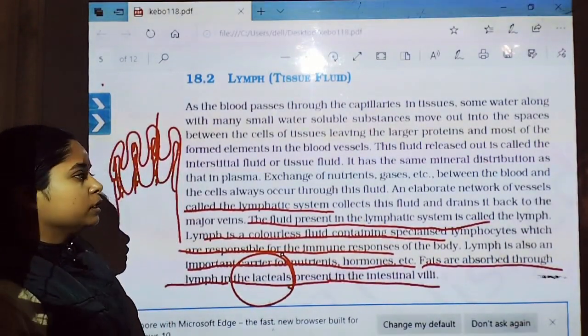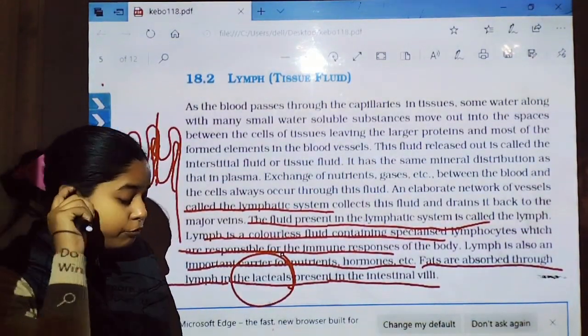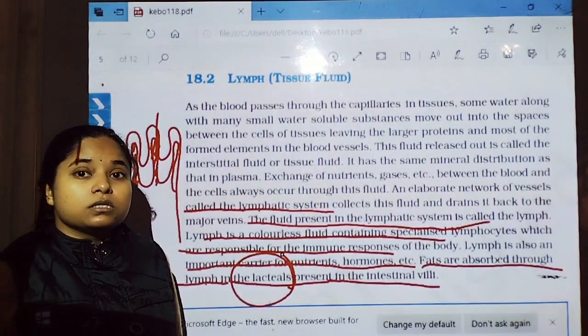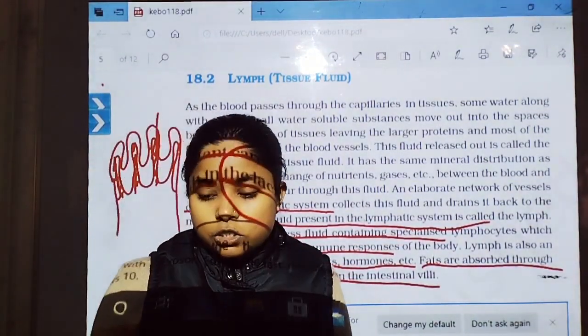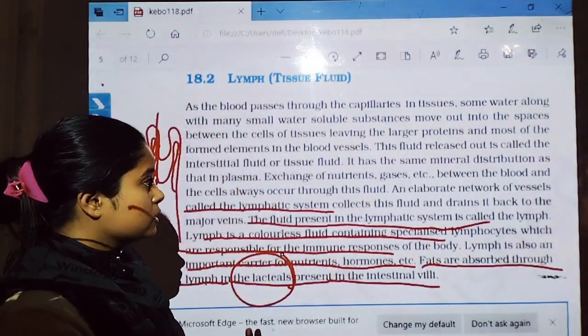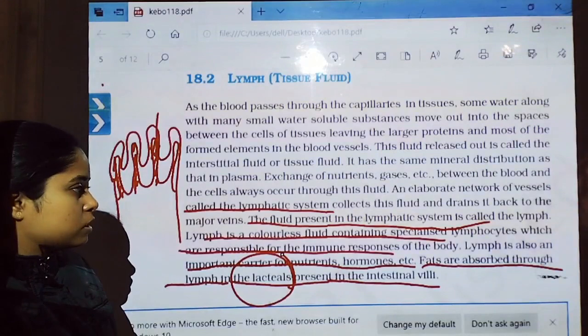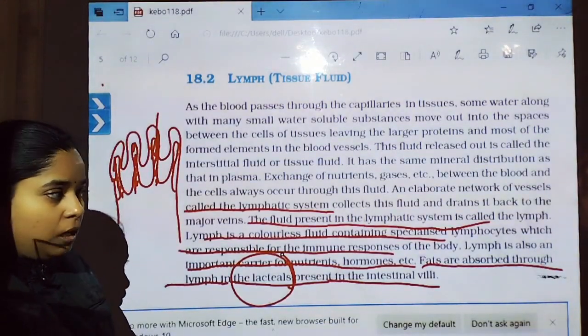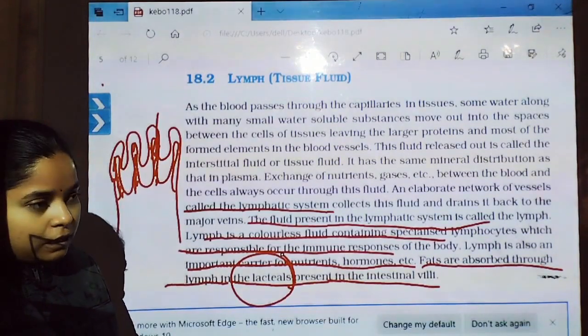It is important to note what we have discussed earlier: the lymph is the fluid present in the interstitium. It is colorless and its composition is similar to the plasma. That fluid is collected by the lymphatic vessels.